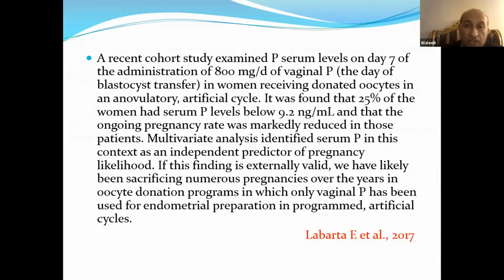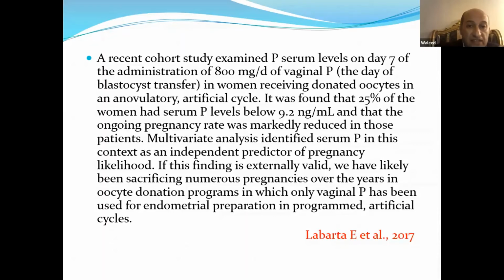They used the donated cycles, the egg donation cycles, in anovulatory cycles, which they called artificial cycles. It was found that 25% of the women had serum progesterone level below 9.2 nanogram per ml, and that the ongoing pregnancy rate was markedly reduced in those patients. Multivariate analysis identified serum progesterone in this context as an independent predictor of pregnancy likelihood.